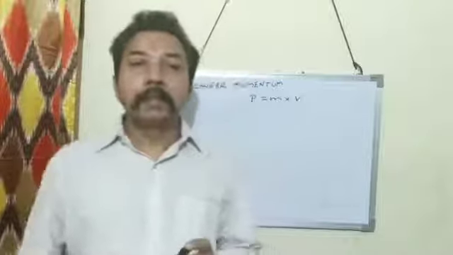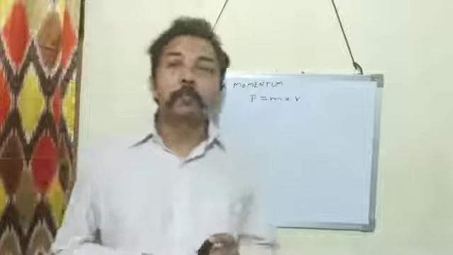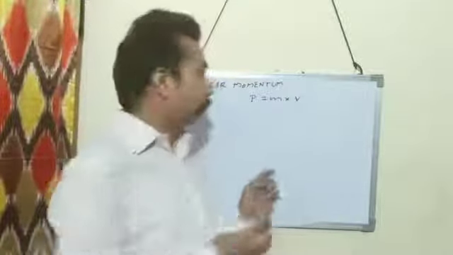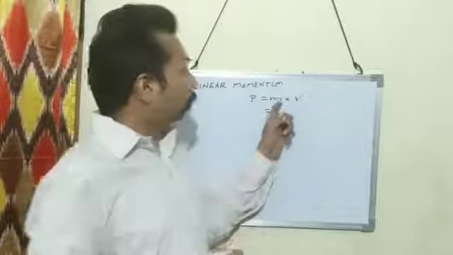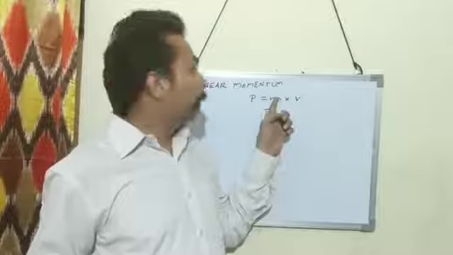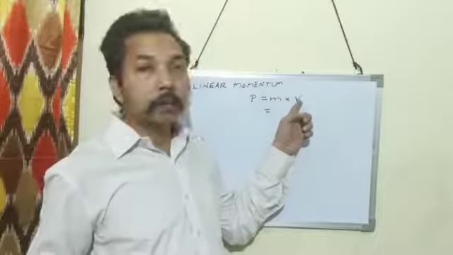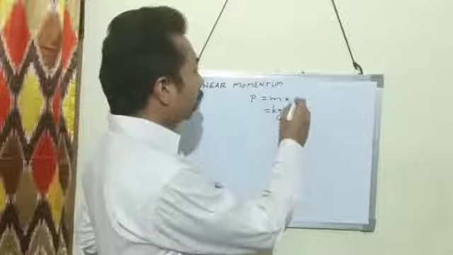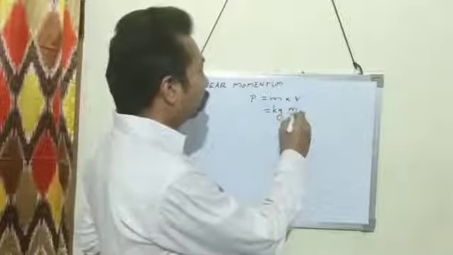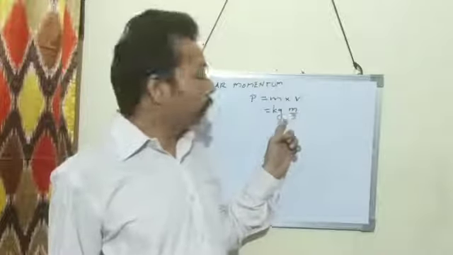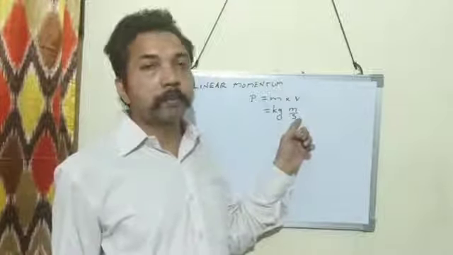Then what are the SI and CGS units of momentum? First we write the SI unit of momentum. SI unit of momentum is the product of SI unit of mass and SI unit of velocity. SI unit of mass is kilogram and SI unit of velocity is meter per second. So SI unit of momentum is kilogram meter per second.